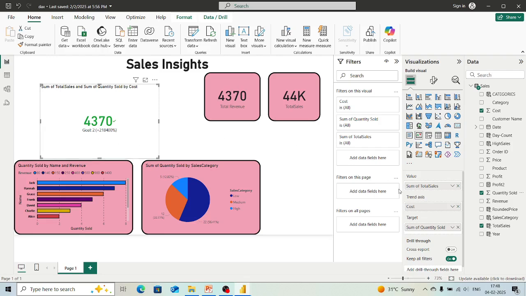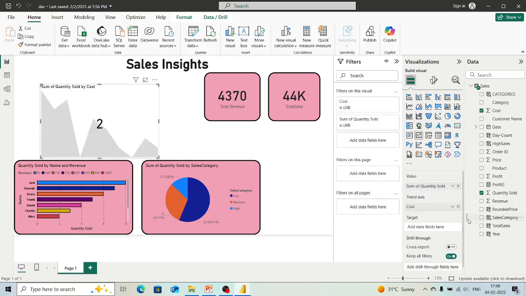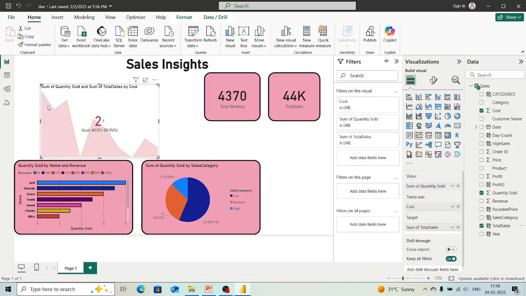So based on that, we have to give a value and a target of what it has to complete. If we change the values from here, some quantity sold here, and here we take total sales, you can see that it is showing us the graph which is going down, and the goal was this much and we are at a loss of this much. So it is showing us in the red color.